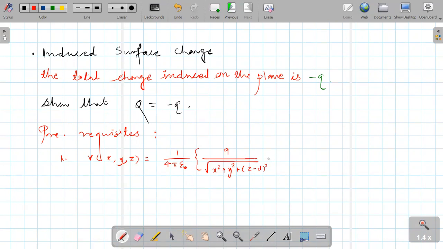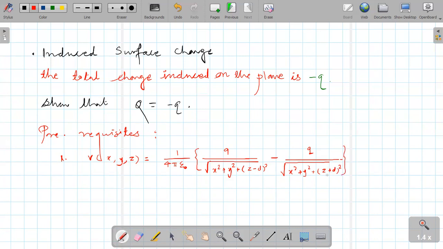Okay, and then which sign? Minus. Again q upon, again divided by root of x square plus y square plus, just there is some change, z plus d bracket square.